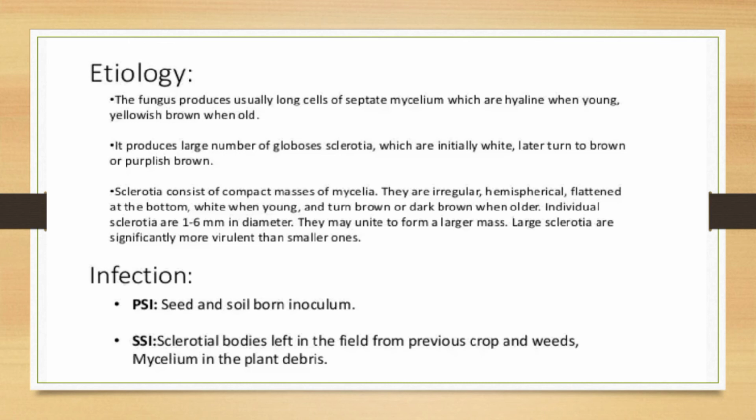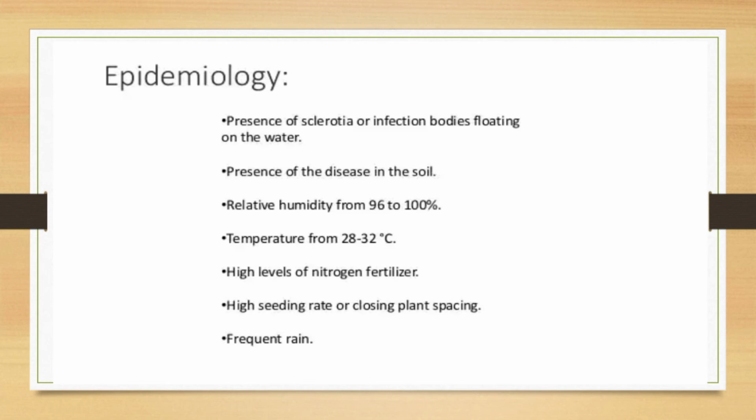Infection: the primary source of infection is seed and soil borne inoculum. Secondary spread of infection is through sclerotial bodies left in the field from the previous crop and weeds, and mycelium in plant debris. Epidemiology: presence of sclerotia or infection bodies floating on the water, and presence of the disease in the soil. And again, since it is a fungal disease, relative humidity is also important: 96 to 100%, temperature 28 to 30 degrees Celsius, high levels of nitrogen fertilizers, high seeding rate or close plant spacing, and frequent rain.